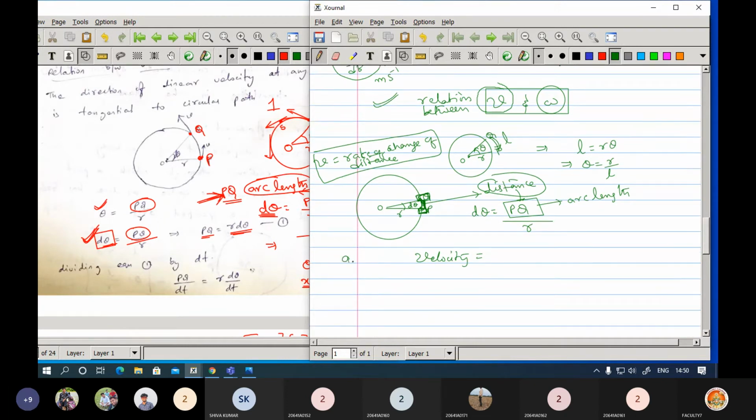Now what velocity are we going to consider here? As the rigid body is rotating, we are going to take the angular velocity. How can you give this? Rate of change of distance. What is the distance we are considering? Distance is nothing but the arc length here. The arc length is from point P to point Q, moving in this path. So that's why we take this as PQ by dt. Now you can replace the value of that. Then what you are going to get is R d theta by dt.